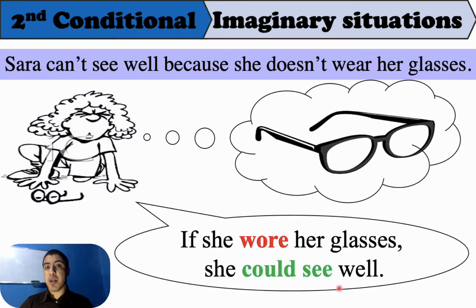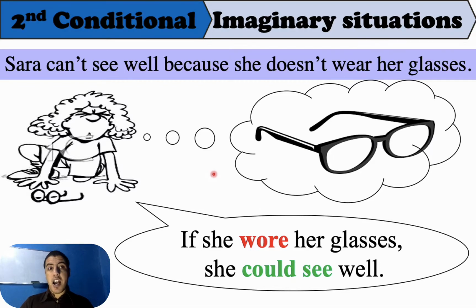So again, here we are talking about an imaginary situation. Is it possible? No, it is an impossible situation in the present. We are talking about something that is imaginary. It means it is something just in our imagination. Why? Because she doesn't have her glasses now, so therefore she cannot see.